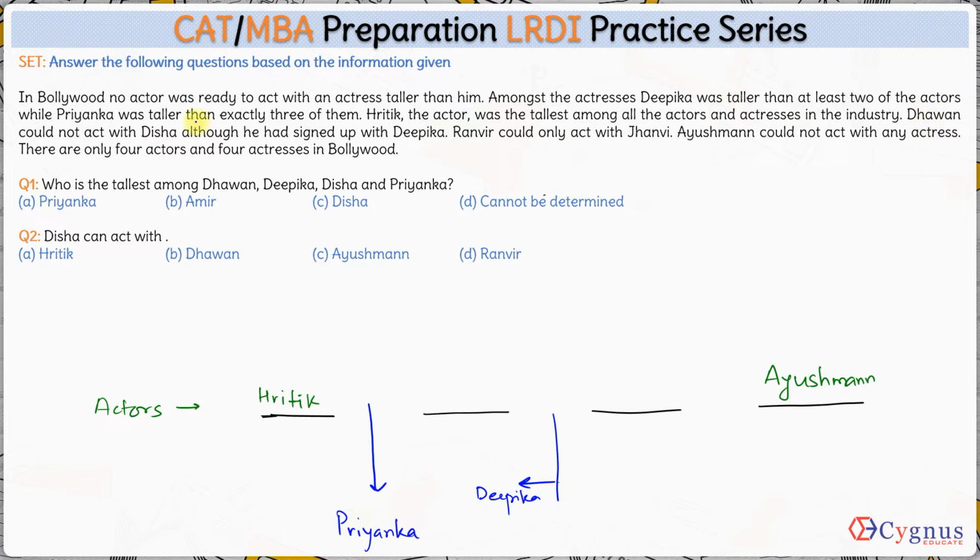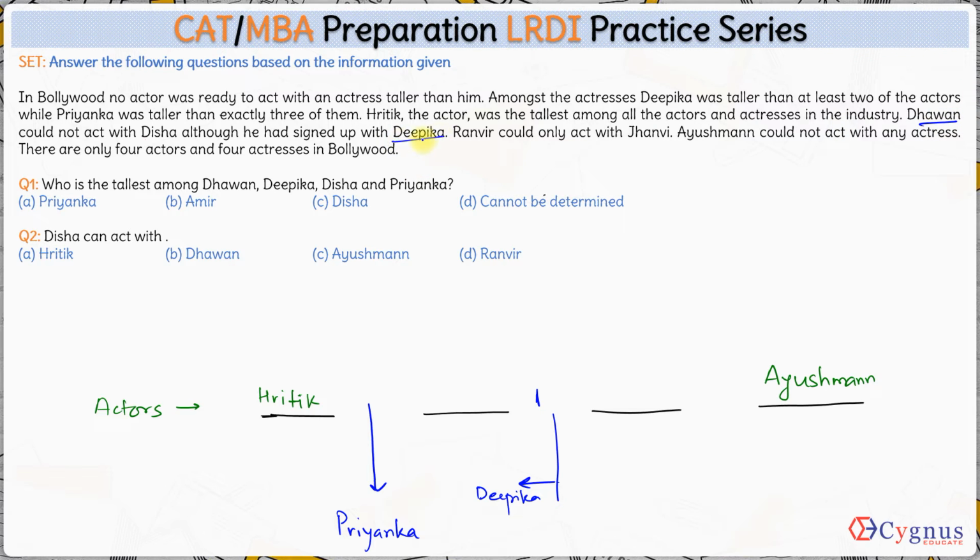Fine. Dhawan could not act with Disha, although he had signed up with Deepika. That means Dhawan was shorter than Disha, but he was taller than Deepika. Now Dhawan has to be taller than Deepika, and Deepika would come either at this position or at this position here. Now if Deepika is just shorter than Ritik and taller than this guy, Dhawan could not act, right? If Deepika is here, only Ritik would be able to act with Deepika and no one else would be able to act with Deepika. But that's not the case.